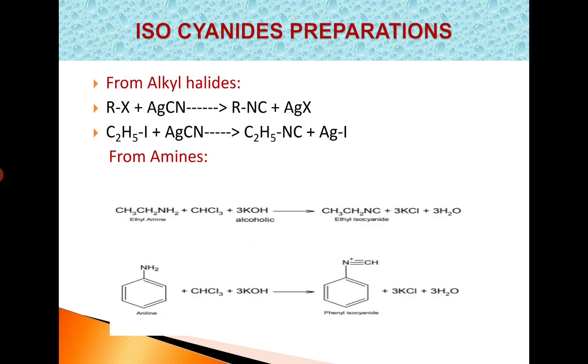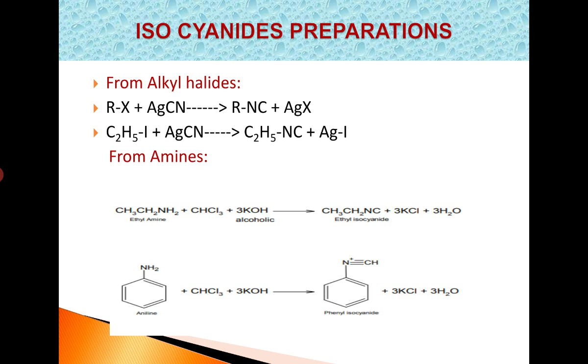Next, isocyanides preparation. Isocyanides can also be prepared from alkyl halides, as cyanides are. Alkyl cyanides are obtained by treating alkyl halides with potassium cyanide, and alkyl isocyanides are obtained by treating alkyl halides with silver cyanide.